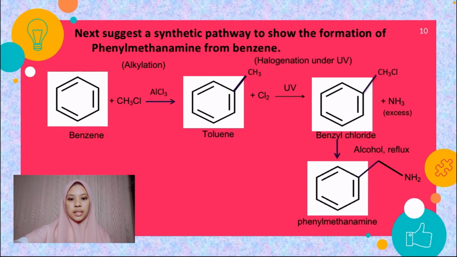Next question is suggest a synthetic pathway to show the formation of phenylmethanamine from benzene. First of all, benzene needs to undergo alkylation in the presence of a Lewis acid. The Lewis acid that we use in this process is AlCl3 to form toluene, and then toluene will undergo halogenation under UV to form benzyl chloride, plus excess NH3. Lastly, benzyl chloride will undergo dehydrohalogenation in the presence of alcohol and reflux to form phenylmethanamine.